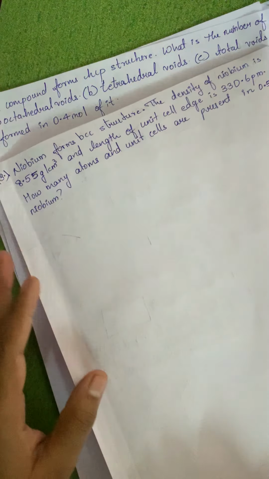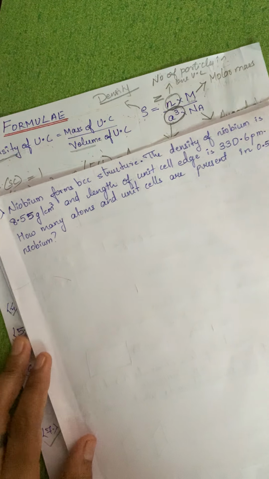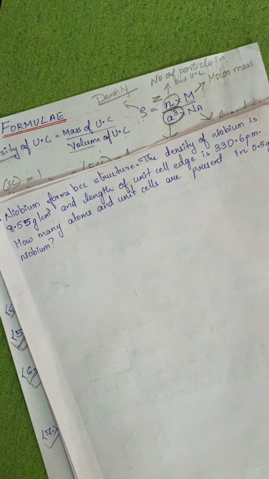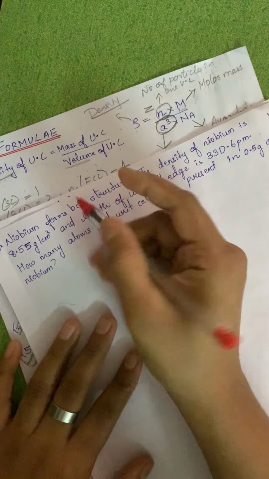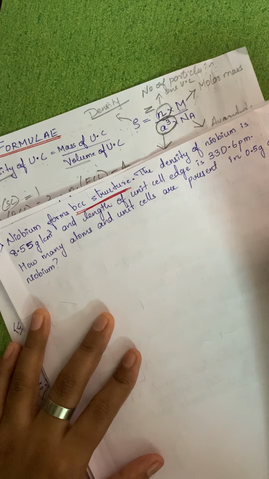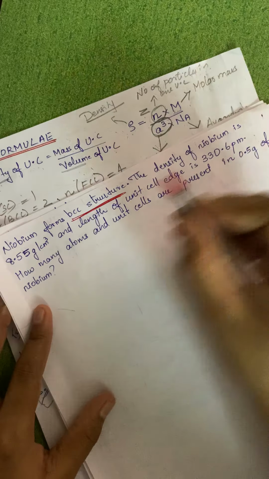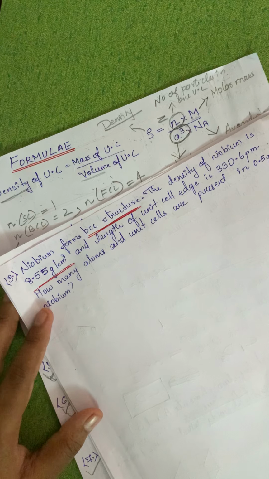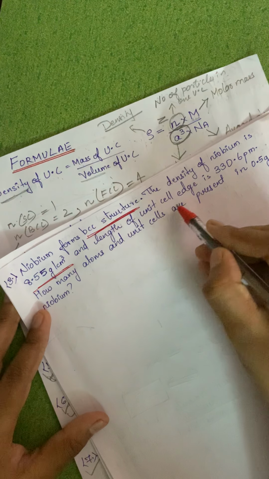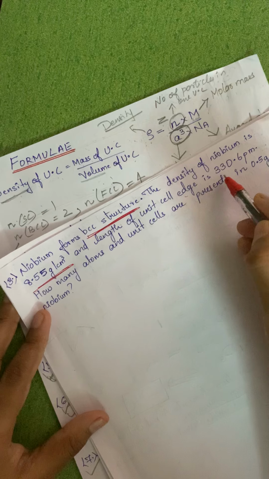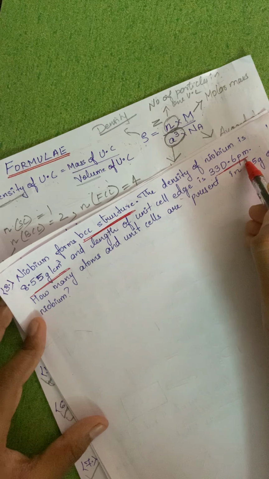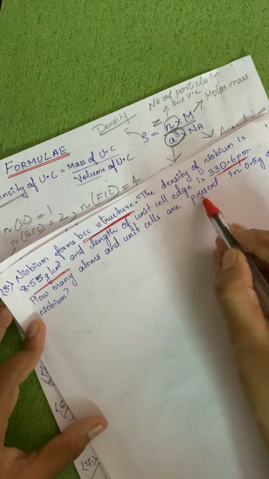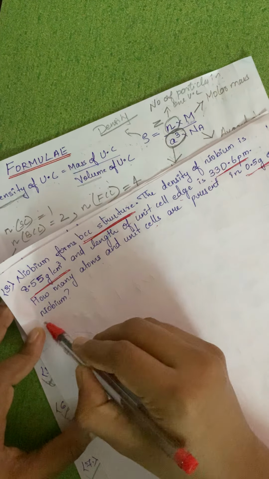Now the next one, the third problem. Niobium forms a BCC structure. The density of niobium is 8.55 gram per centimeter cube, and the length of the unit cell edge is 330.6 pm. How many atoms and unit cells are present in 0.5 gram of niobium?